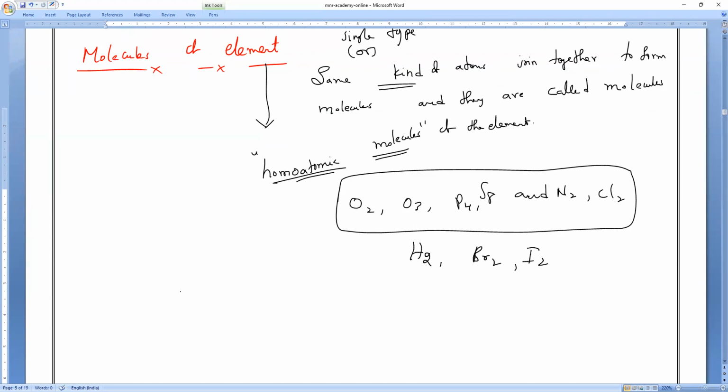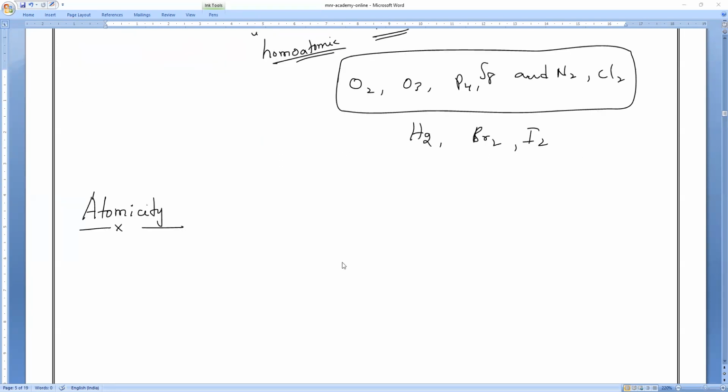These all are examples of molecules of an element. Any doubt, you can ask me.